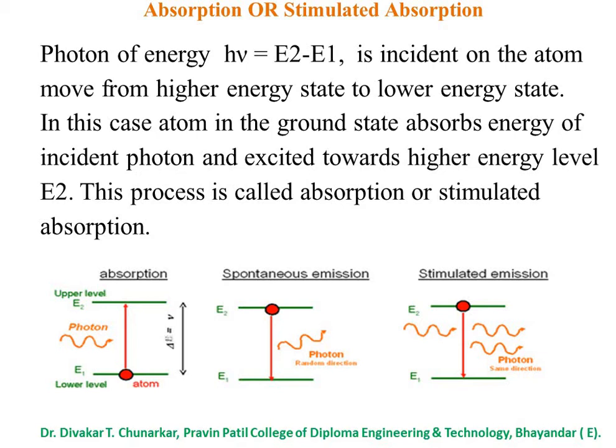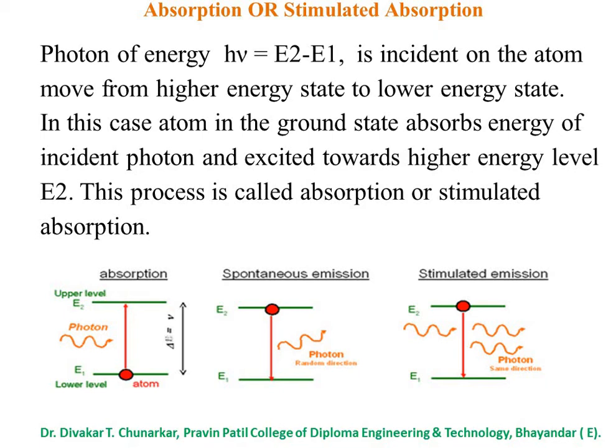Now, absorption, or stimulated absorption. In the case of absorption, a photon of energy h nu equal to E2 minus E1, where h is the Planck constant, nu is the frequency of light, E2 is the upper level and E1 is the lower level, is incident on the atom.